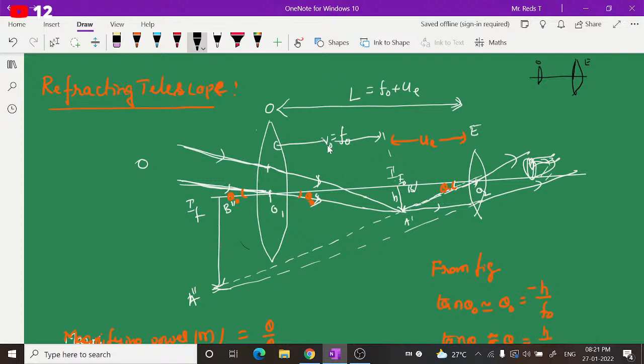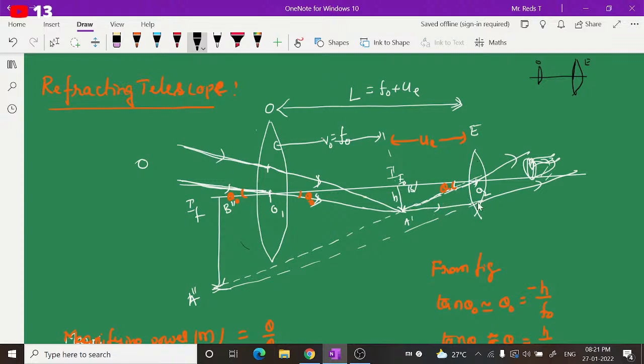So we can say the image distance for the object will be equal to the focal length of the objective lens. So here the image will form. This image will act as the object for the eyepiece. So we will consider this as the object distance UE for the eyepiece, right? Object distance for the eyepiece. And for this it will form a final image.